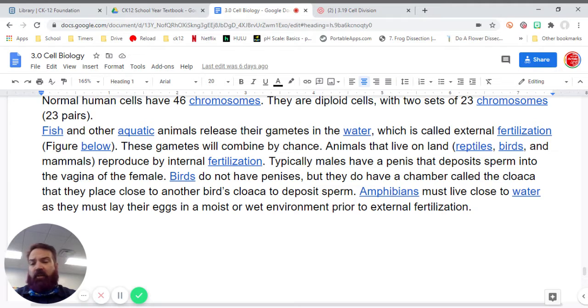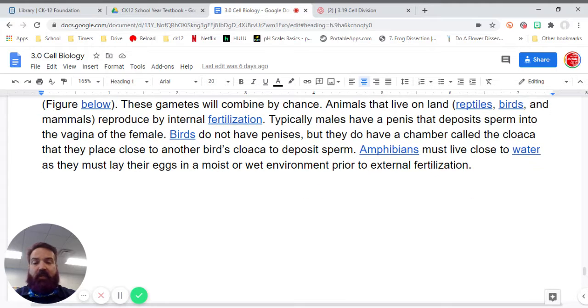Fish and other aquatic organisms release their gametes in the water, which is called external fertilization. These gametes will combine by chance. Animals that live on land, reptiles, birds, and mammals, reproduce by internal fertilization. Typically, males have a penis that deposits sperm into the vagina of the female. Birds do not have penises, but they do have a chamber called the cloaca that they place close to another bird's cloaca to deposit sperm.